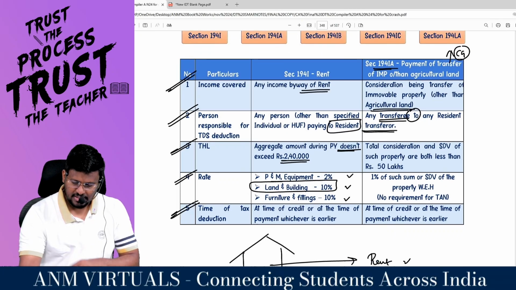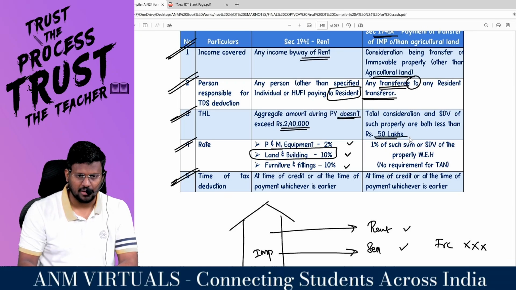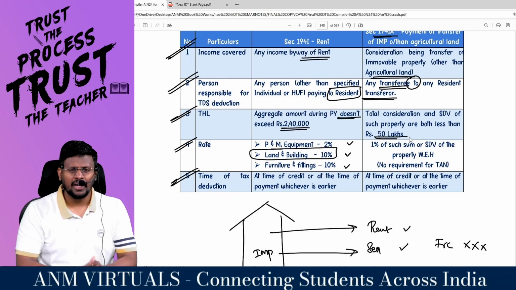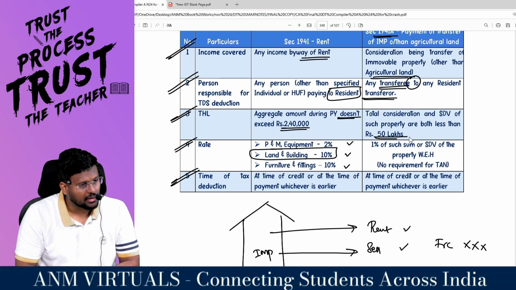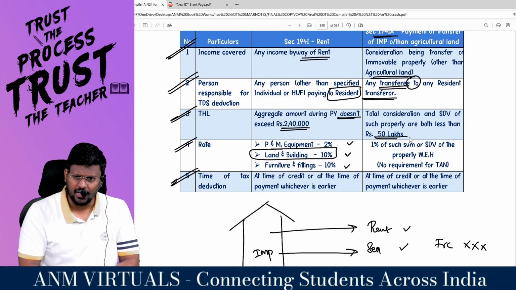Total consideration and the stamp duty value of such property are both less than how much? 50 lakh. If the full value of consideration is less than 50 lakh and also the stamp duty value is less than 50 lakh, then don't deduct TDS. So it's a high value transaction. For a high value transaction, throughout the Act, 50 lakhs is the limit.